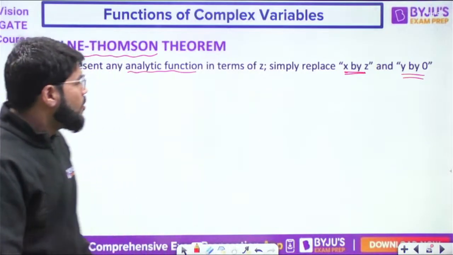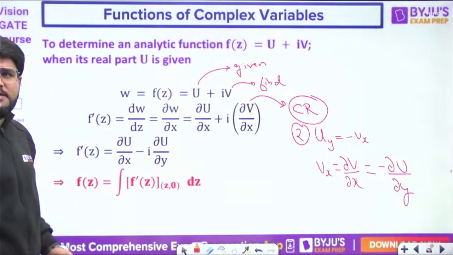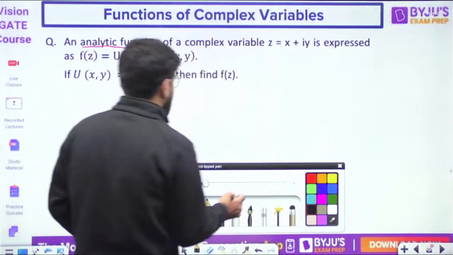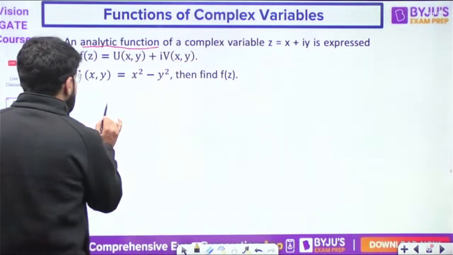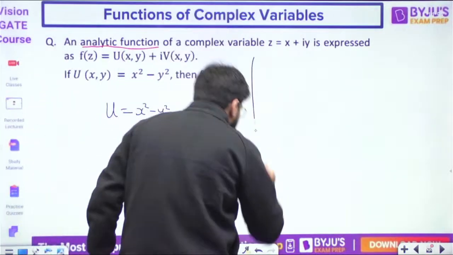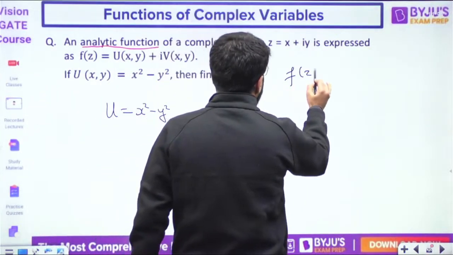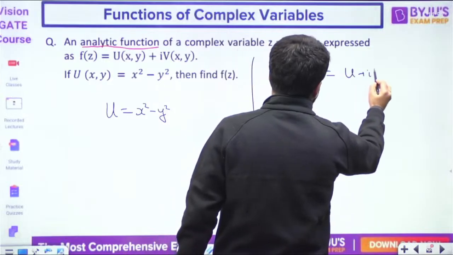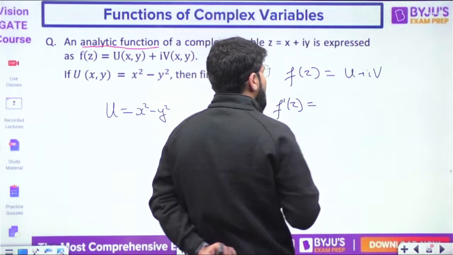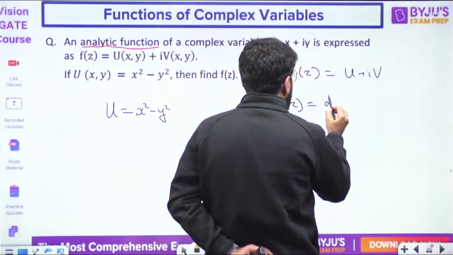Okay, let us now understand this whole procedure in this given example. Let's see. So what is this given example? U is given to me: x square minus y square. I want fz. What is fz? U plus iv. So what is f dash z? As I told you, let us calculate it. So this is w.